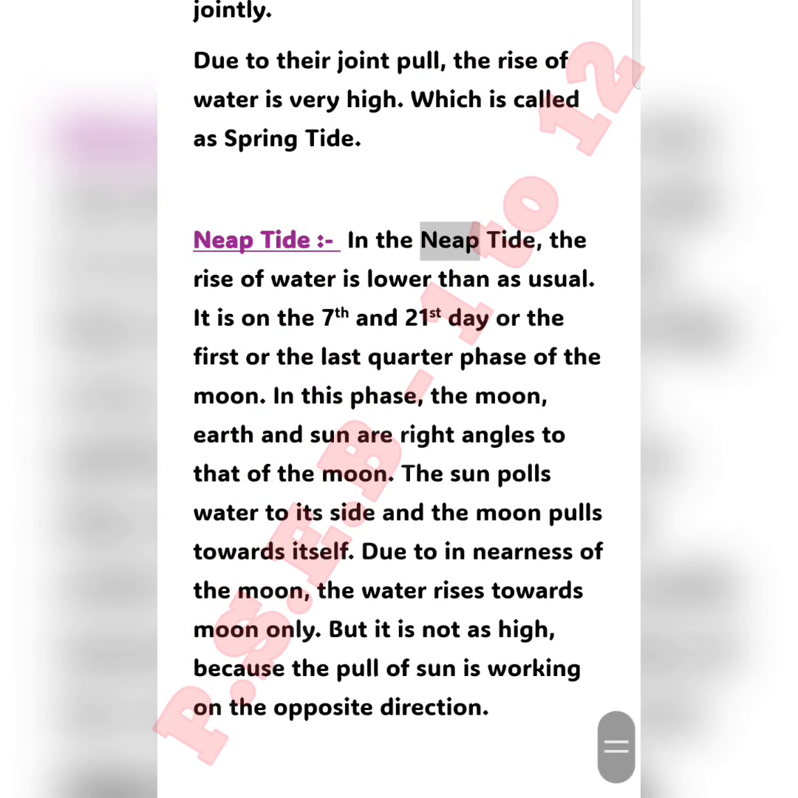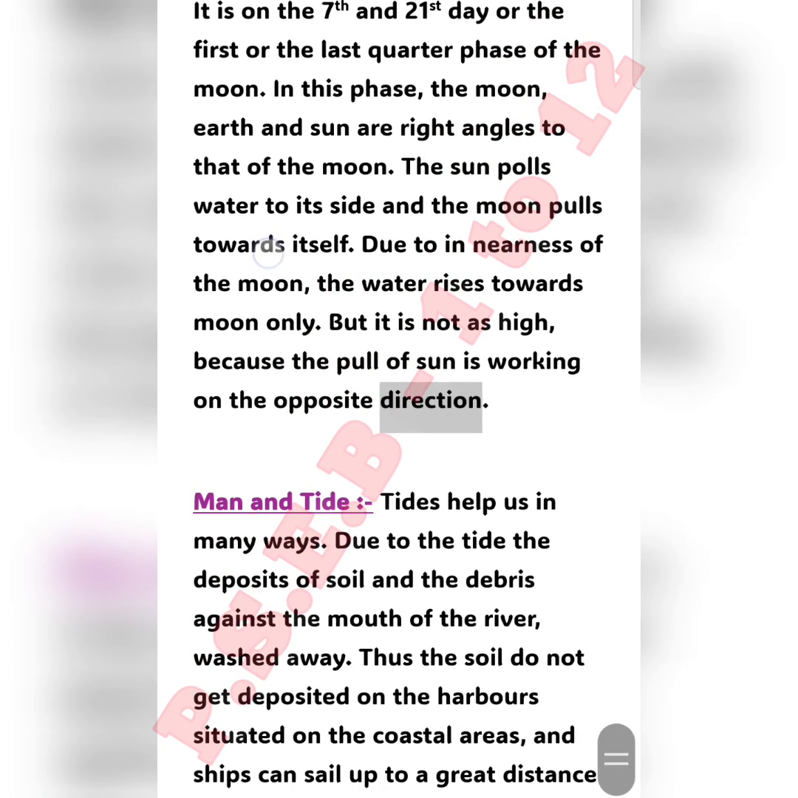Neap tide. In the neap tide, the rise of water is lower than usual. It is on the 7th and 21st day, or the first or the last quarter phase of the moon. In this phase, the moon, earth, and sun are at right angles. The sun pulls water to its side and the moon pulls towards itself. Due to the nearness of the moon, the water rises towards the moon only. But it is not as high, because the pull of the sun is working in the opposite direction.